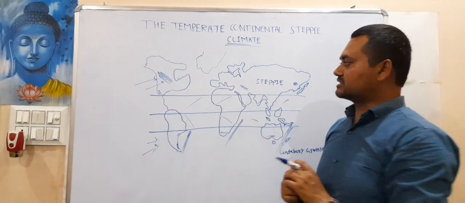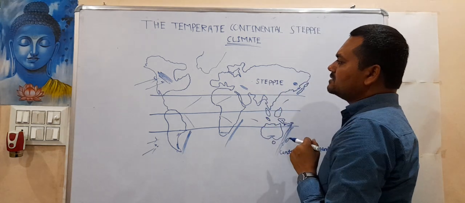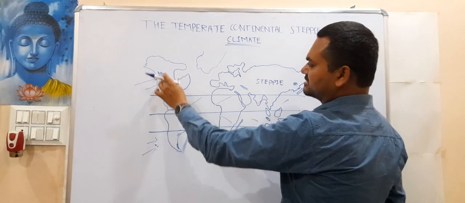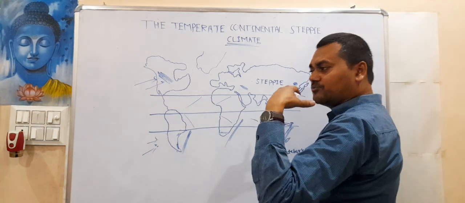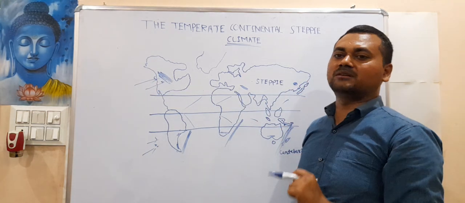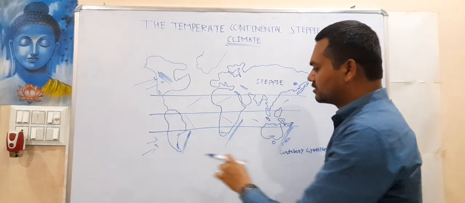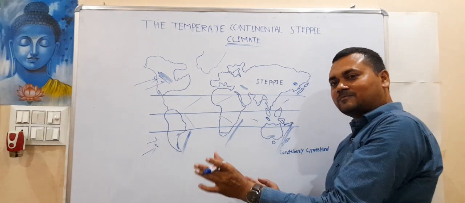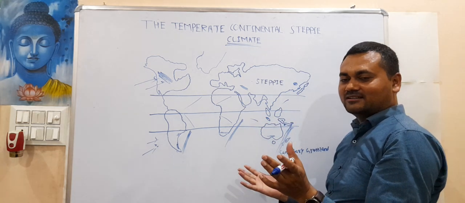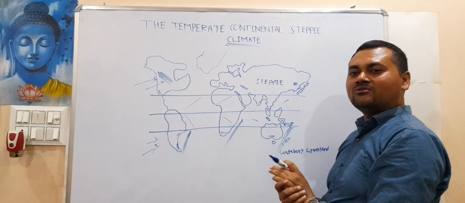Local wind I want to discuss here, because look, if you see its latitudinal position, during winter and during summer, these places, since they are very close to the ocean, will experience the Mumbai sort of climate, neither too hot nor too cold.